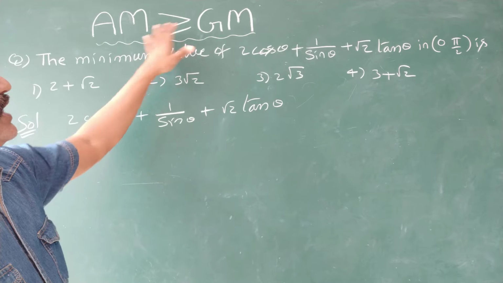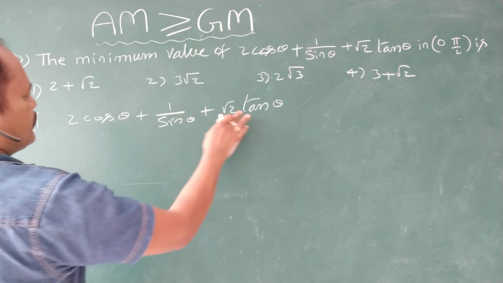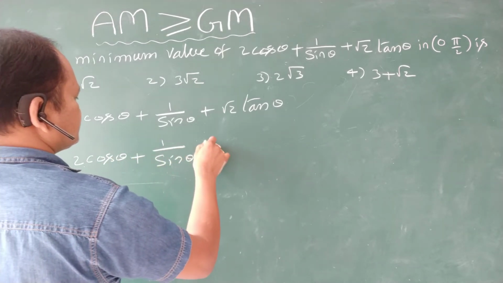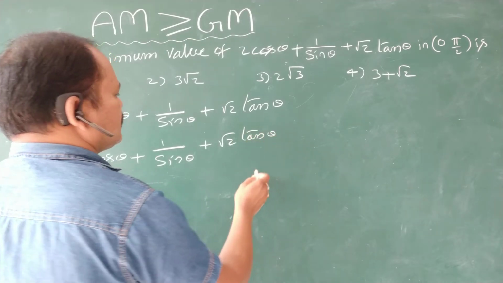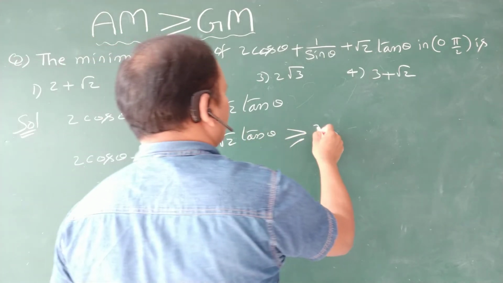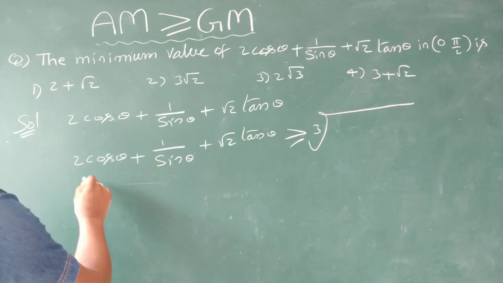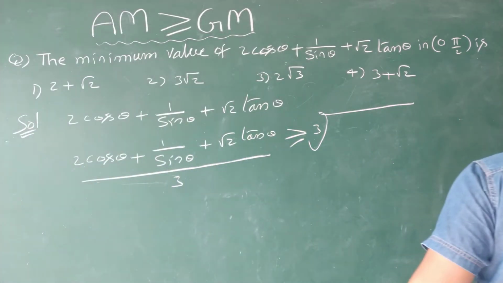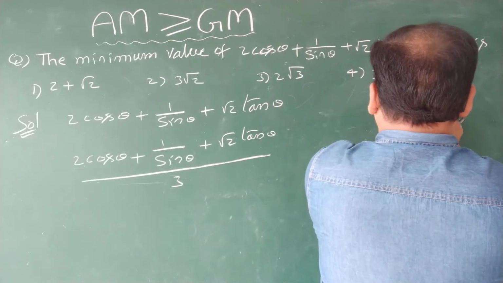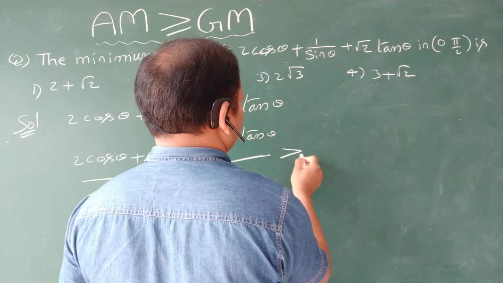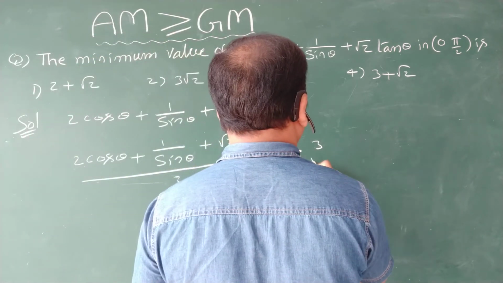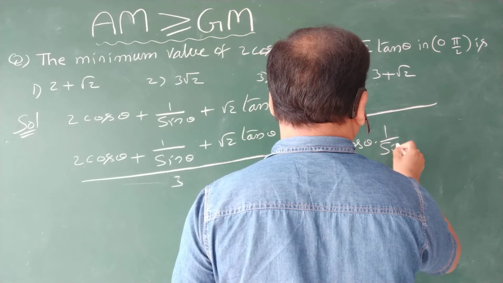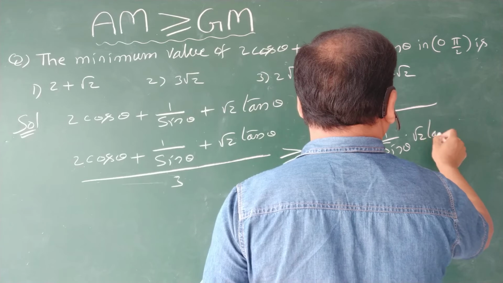Now according to AM is greater than or equal to GM. So the arithmetic mean of this one, (2 cos theta plus 1 by sin theta plus root 2 tan theta) by 3, is greater than or equal to the geometric mean, the cube root of 2 cos theta into 1 by sin theta into root 2 tan theta.